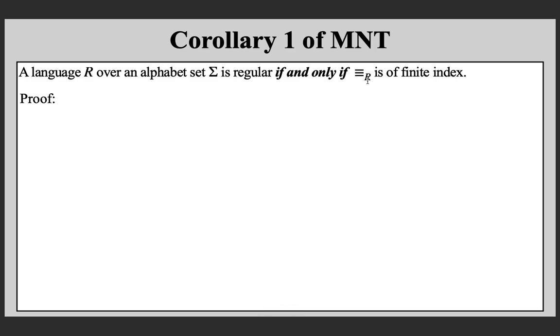Proof. First we try to prove the if case, that is, if it is of finite index, then the language must be regular. Suppose the canonical equivalence relation is of finite index. Now recall that the only property of a Myhill-Nerode relation which is not satisfied by the canonical equivalence relation is the finite index property. Now we assumed that this satisfies the finite index property also.